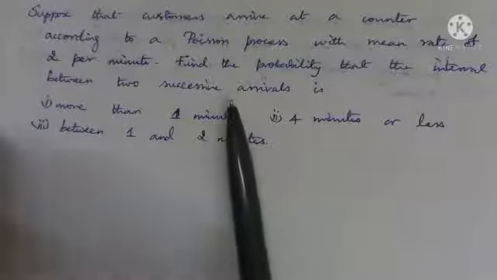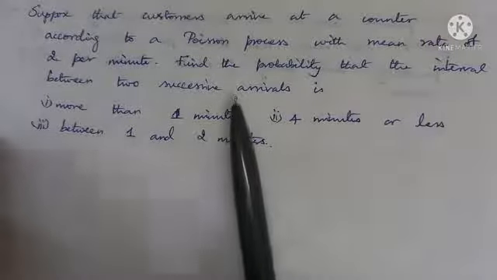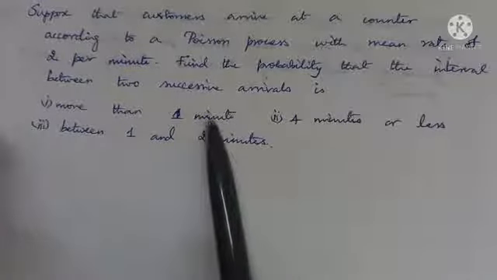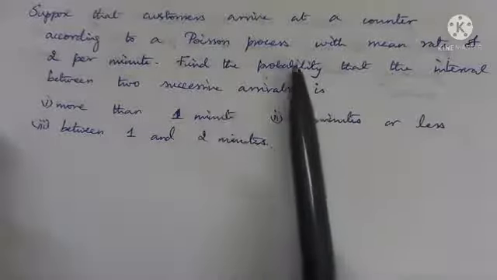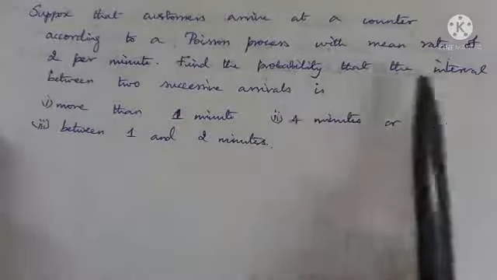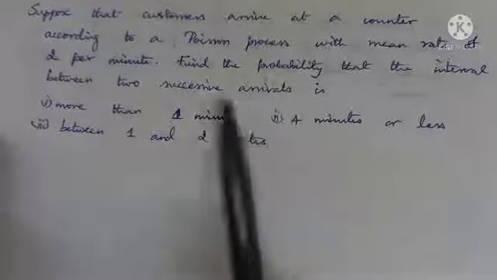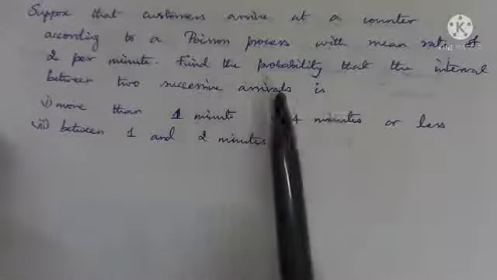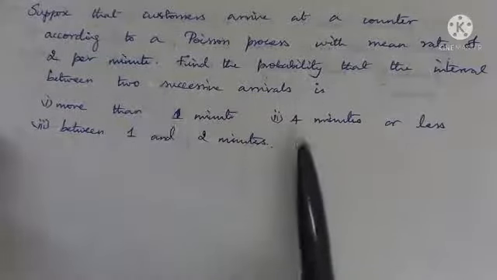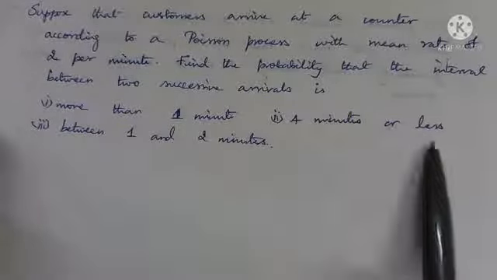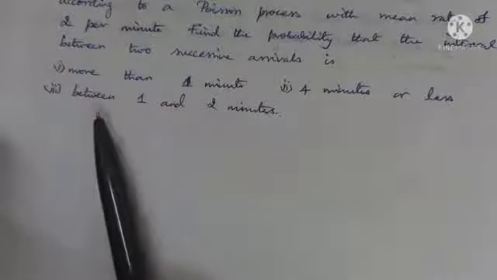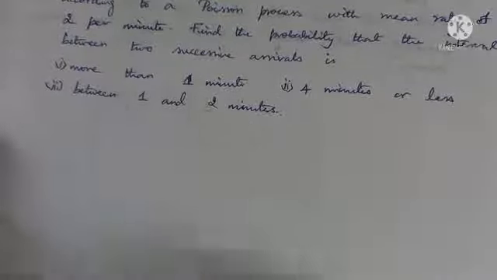The interval between the first arrival and the second arrival is more than 1 minute. What is the probability that the interval between two successive arrivals is 4 minutes or less? What is the probability that the interval between two successive arrivals is between 1 and 2 minutes, okay.